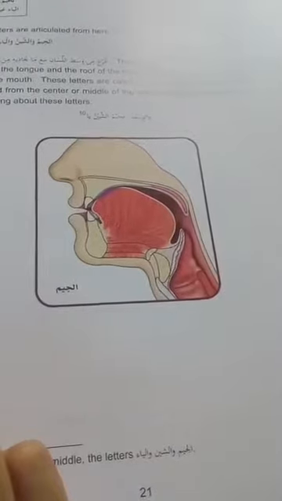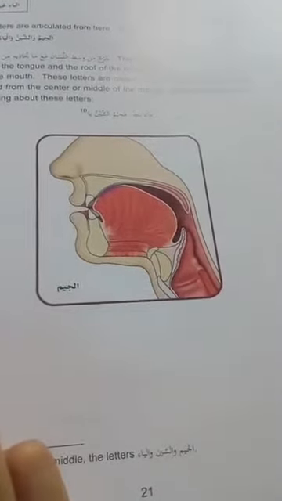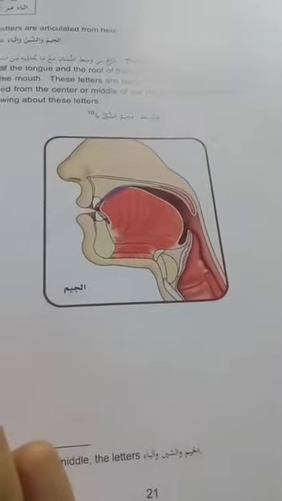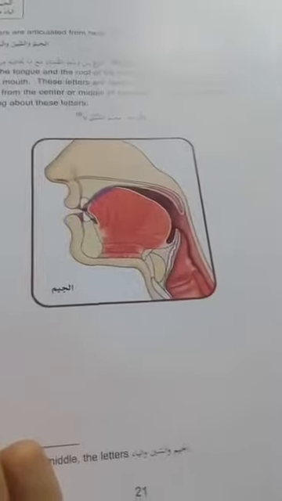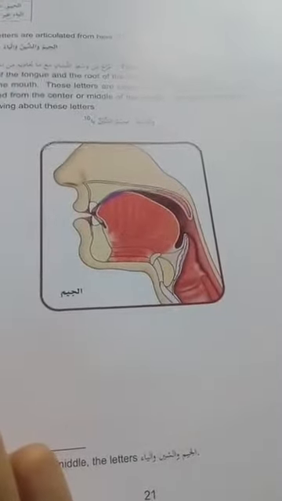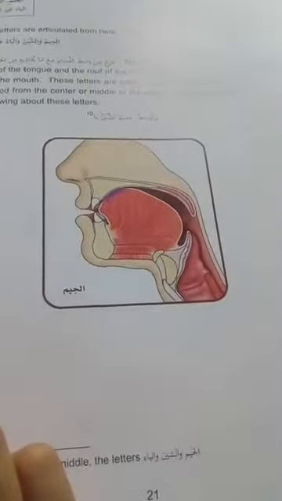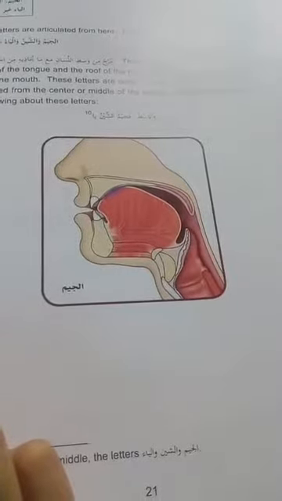So for pronouncing Jim correctly, you have to just touch the wasatul lisan with the upper palate. It will be pronounced like aj, ij, uj. It will be correct. But if you pronounce it differently, it will not be correct. So for pronouncing Jim, you have to pronounce it like aj, ij, uj.